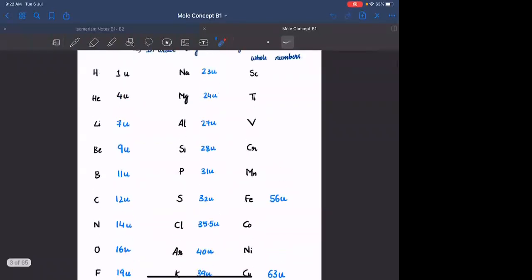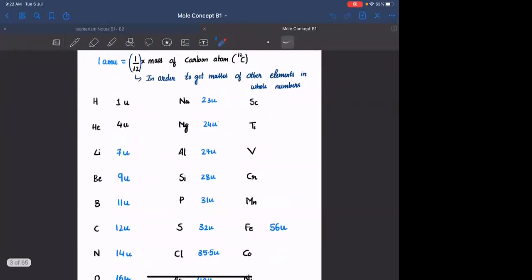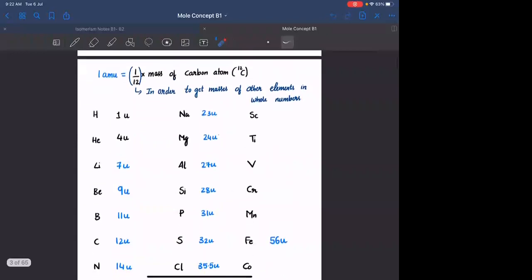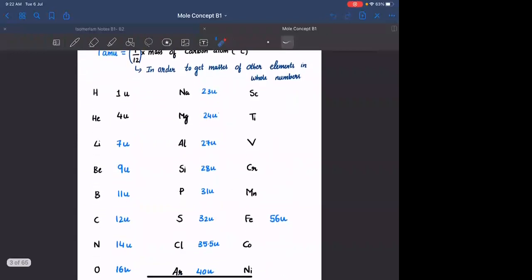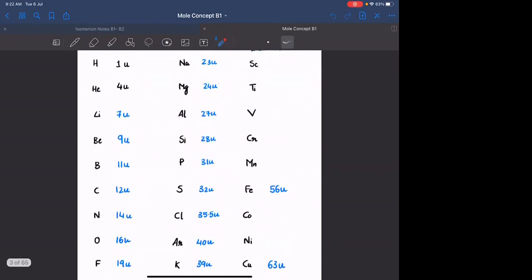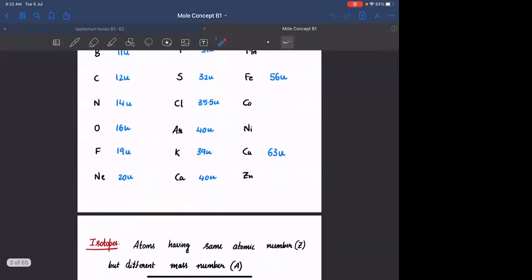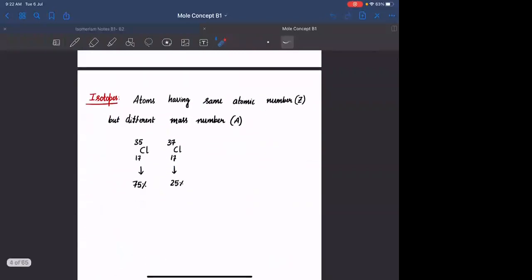Okay. स्टार्टिंग में हमने डेफिनेशन के टाइम पे 1 AMU we have defined it as 1/12 in order to obtain masses of other elements as integers. But if you see the mass of chlorine, it is appearing as 35.5 AMU, which is not an integer. Let us understand the reason for that. Chlorine जो है, it has two isotopes. What are isotopes? Isotopes are atoms having same atomic number but different mass number.